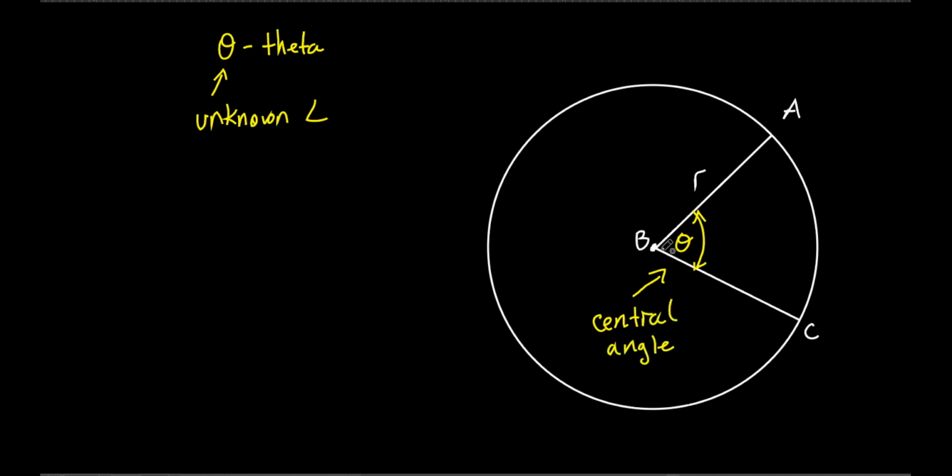Makes sense because it's an angle formed where? At the center of the circle. Exactly. Okay, so that would be considered a central angle. Everybody got it? And the vertex has to be at the center. That's the key to a central angle. The vertex has to be at the center.